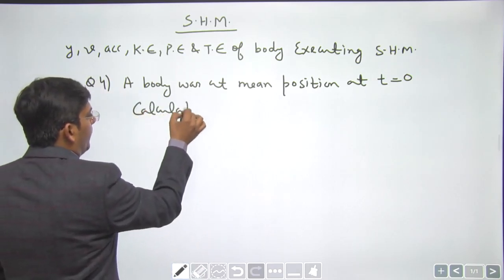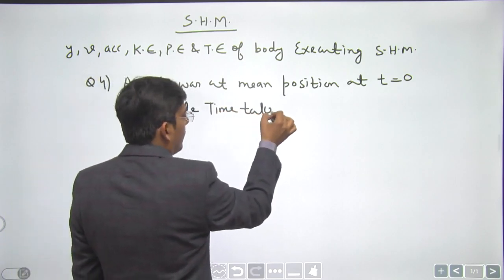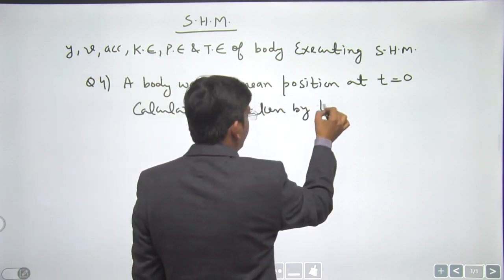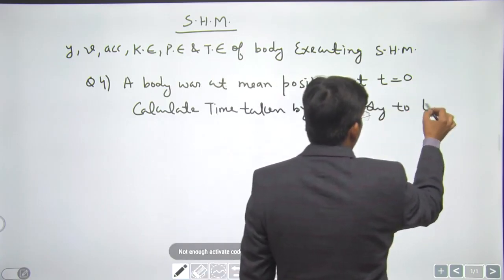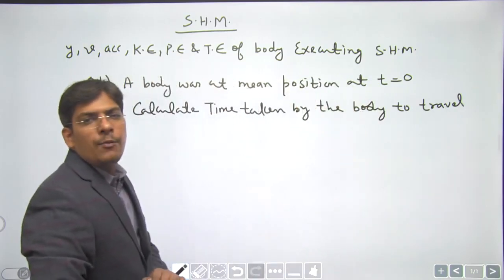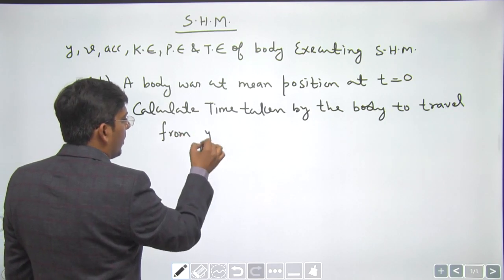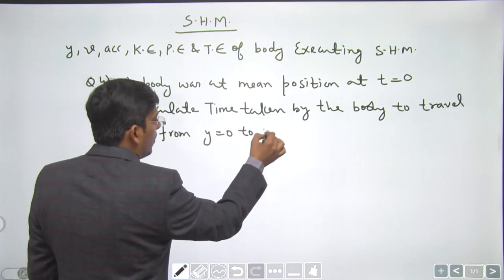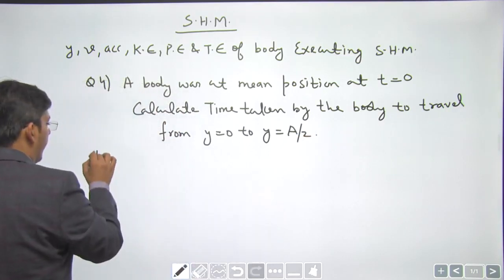Calculate the time taken by the body to travel from mean position to half of the amplitude, to travel from y equals to 0 to y equals to capital A by 2, right?